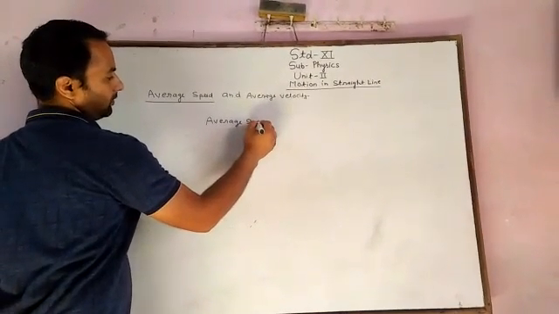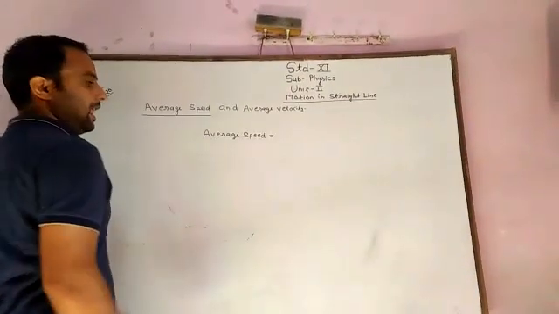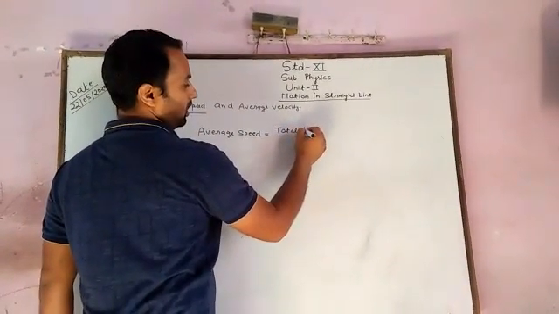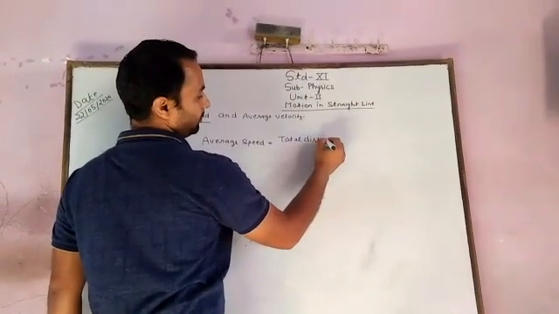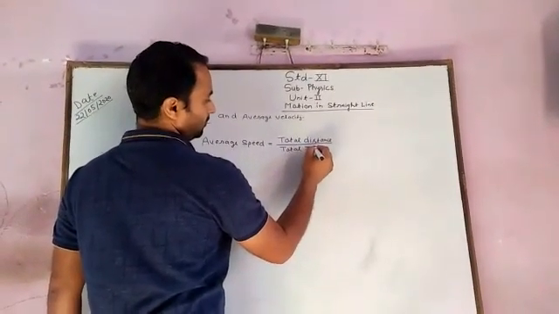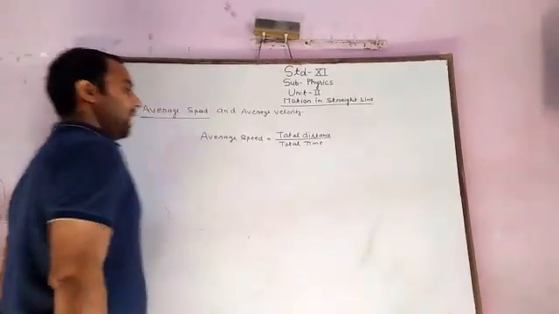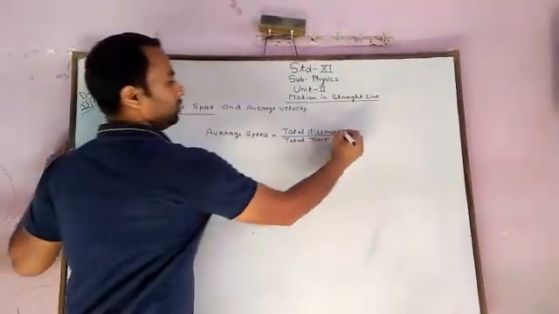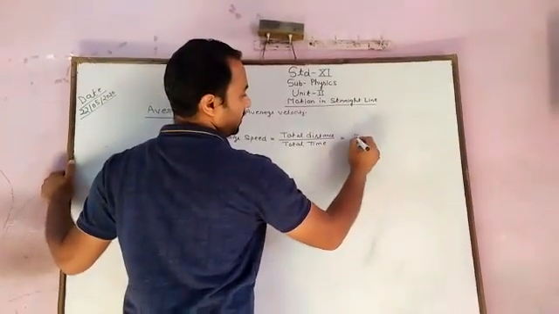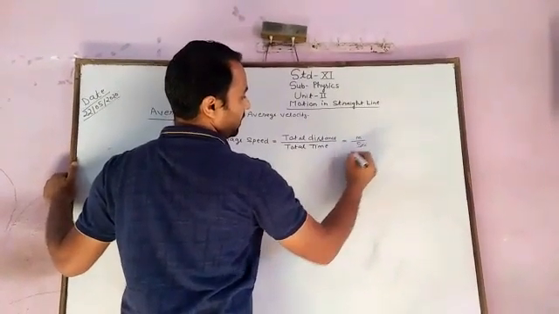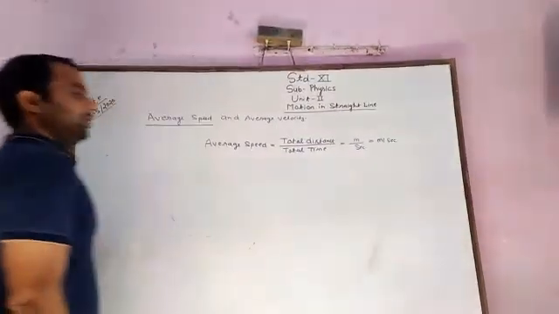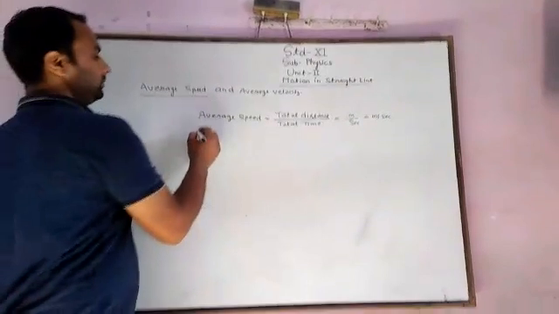Average speed is the ratio of total distance to total time. The formula is total distance upon total time. This is the formula. Now the unit of average speed: distance is measured in meter and time is measured in second, and the unit is meter per second. This is the unit.